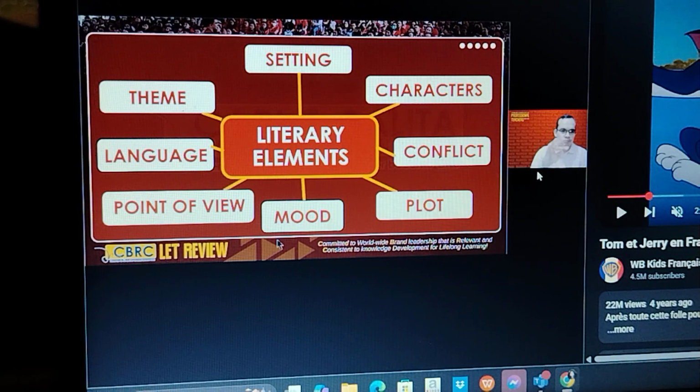Right? So these are the different points of view or perspective in which the story is told.